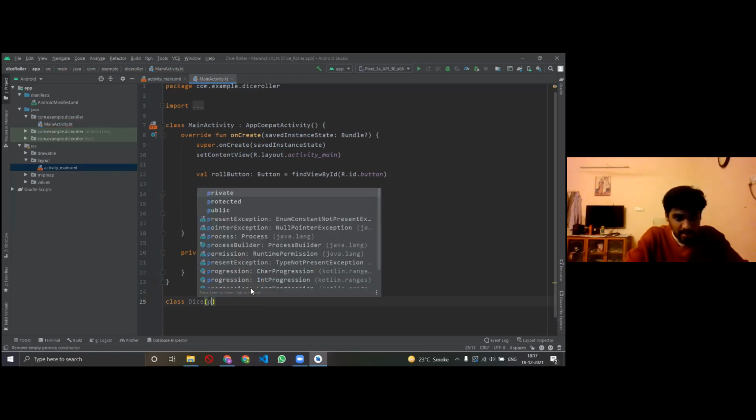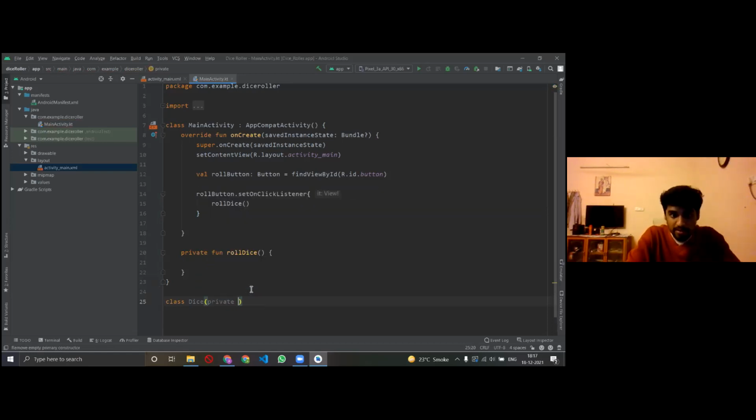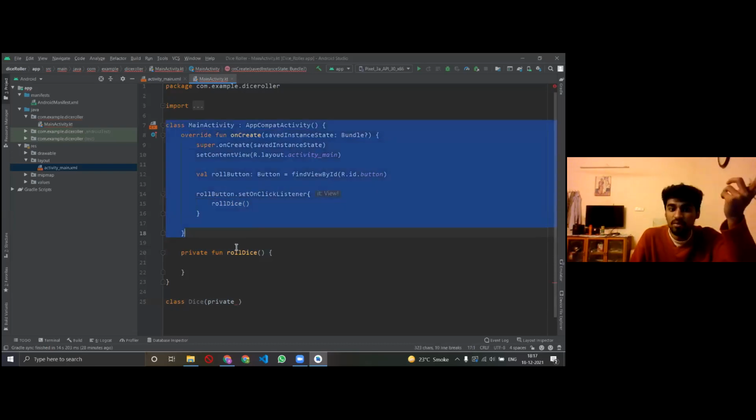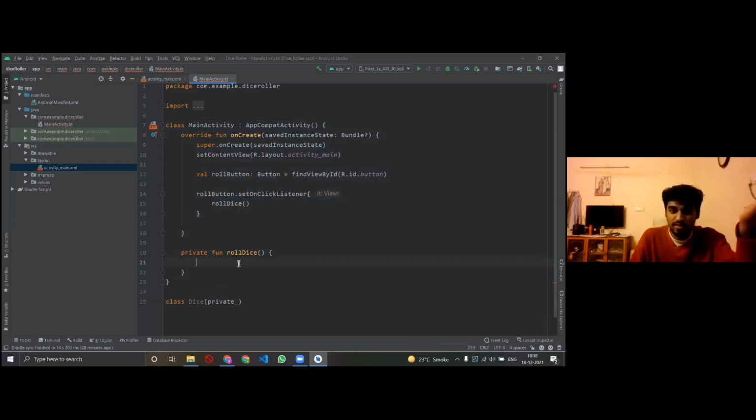And then I'll say, one more thing: why was the private function roll dice created here, right? Why was it created private automatically by Android Studio? What Android Studio essentially wants to say is that it can only be accessed and referred to by this thing on line number 15. It can only be referred to by line number 15. So that's why the private function was created, that it can essentially only be referred to by this class, right?